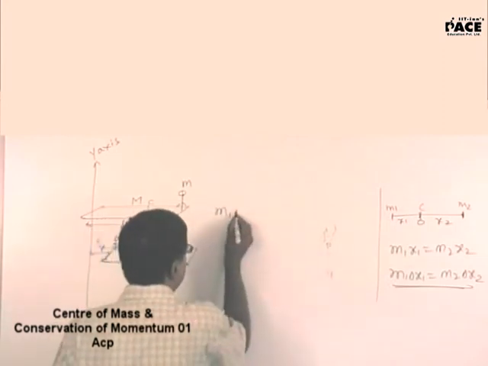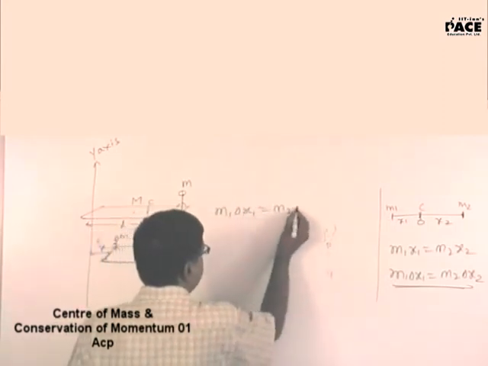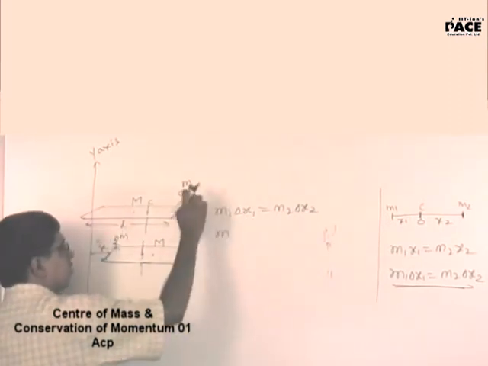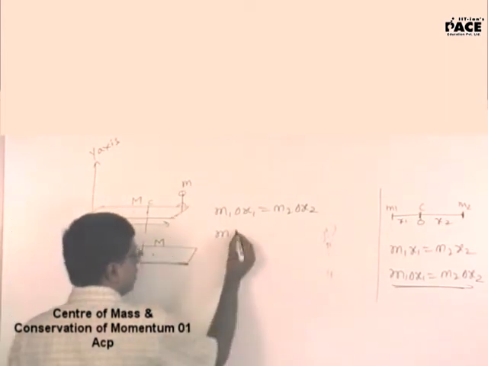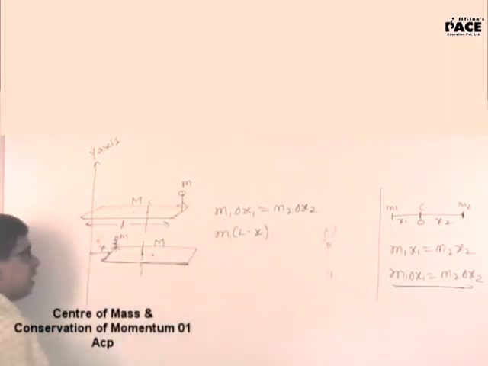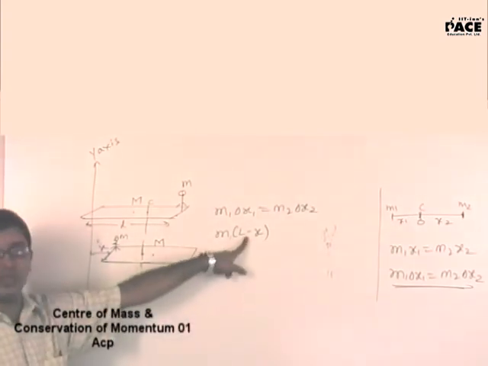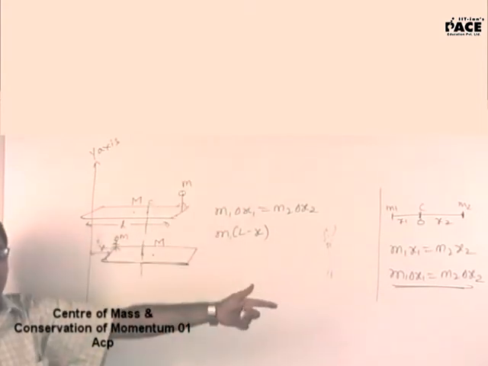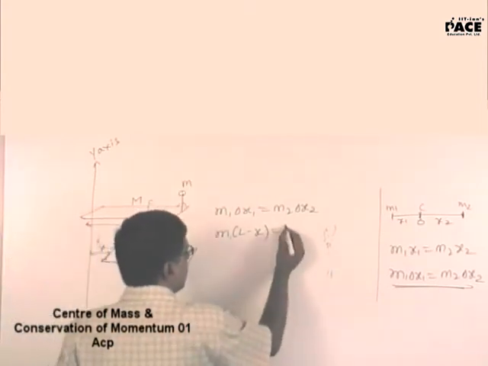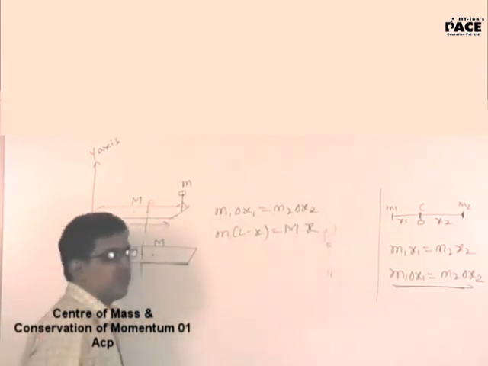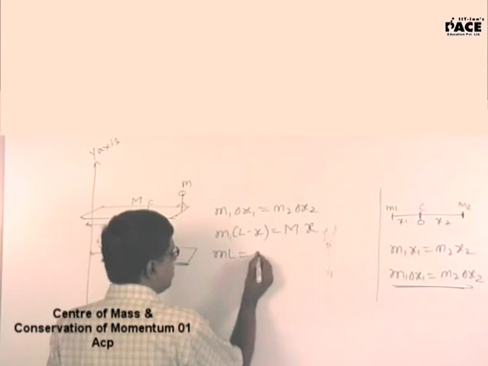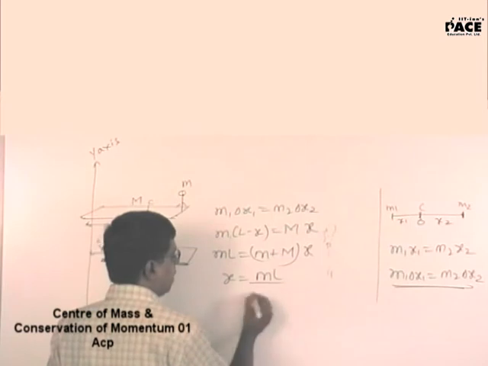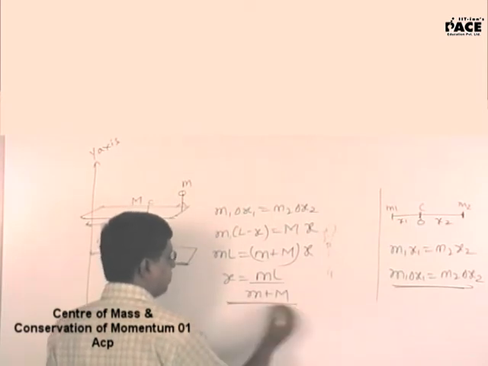Using that formula, m1 delta x1 is equal to m2 delta x2, in this particular case, what will delta x1 be? Delta x1 will be the distance moved by the man. It will be L minus x. The distance moved by the man with respect to ground is L minus x. On the plank, he walked by a distance of L. The plank went back by a distance of x. Capital M moved by a distance of x. So m(L minus x) is equal to M into x, which gives mL equal to (m plus M) into x, and hence x is equal to mL upon (m plus M).